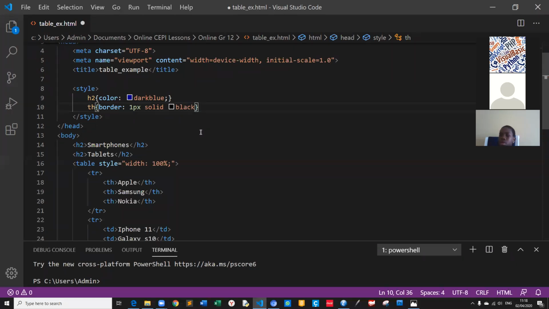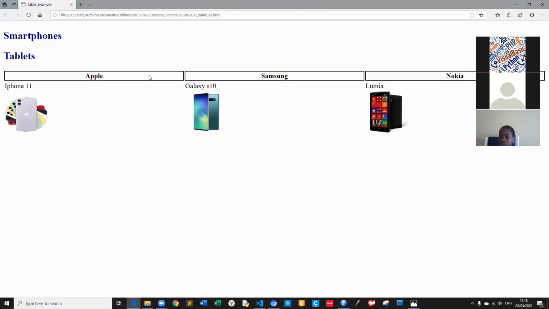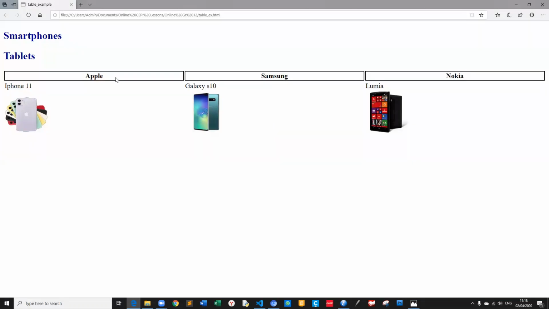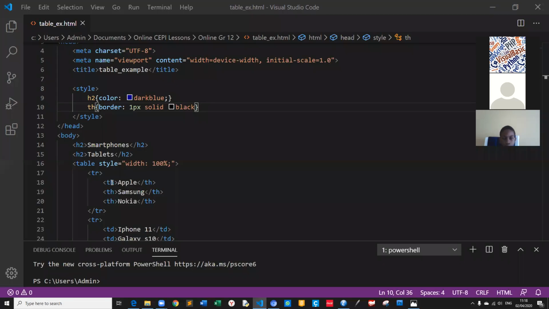Control S, let's save, and then let's check. Look, I gave the border here only to the table headers, Apple, Samsung, Nokia. But what about iPhone 11, Galaxy S, and the Lumia? If you want to give another border, this is td, table data.